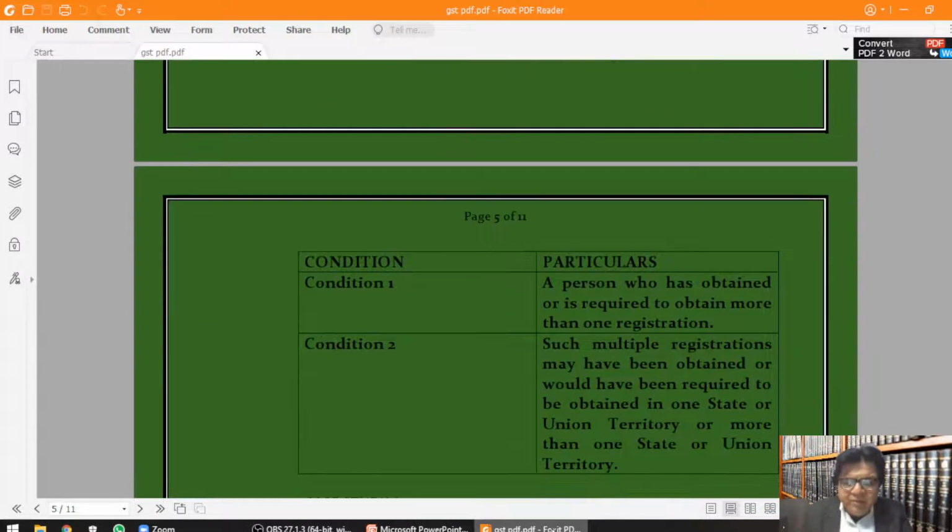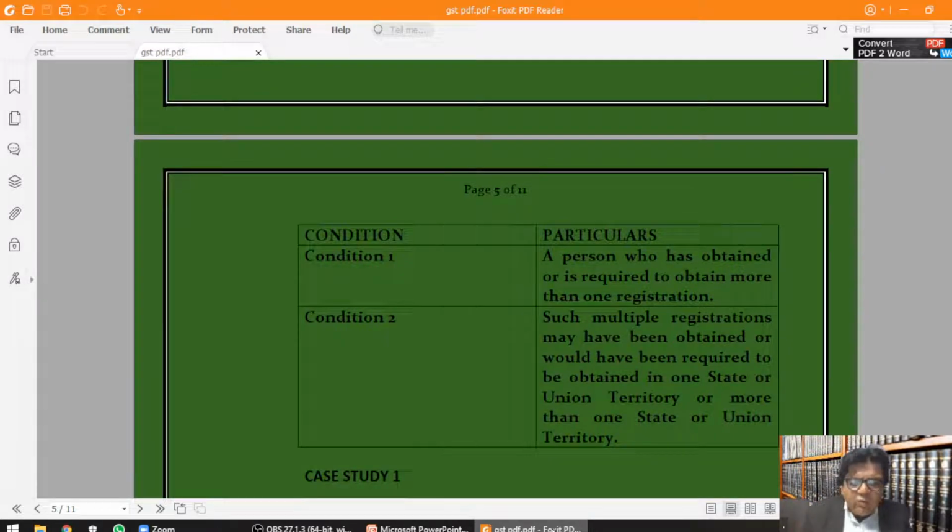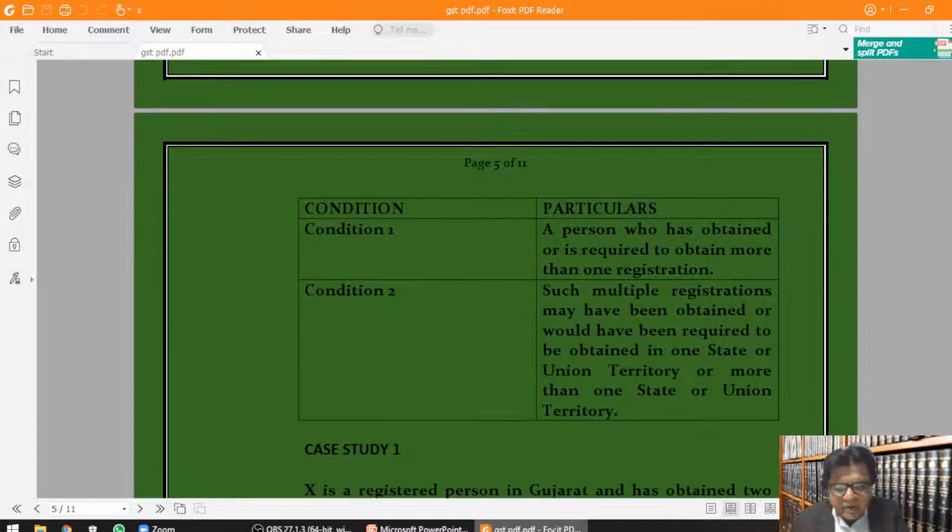Condition 1. A person who has obtained or is required to obtain more than one registration. Condition 2. Such multiple registrations may have been obtained or would have been required to be obtained in one state or union territory or more than one state or union territory.